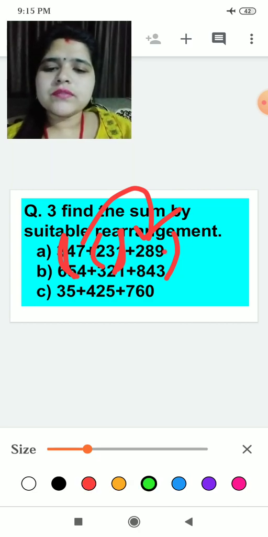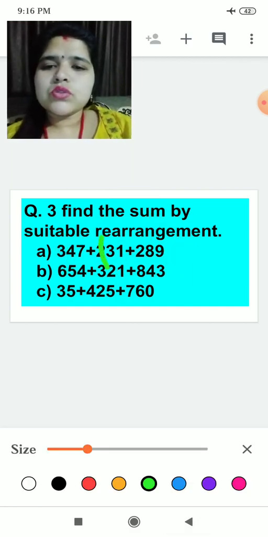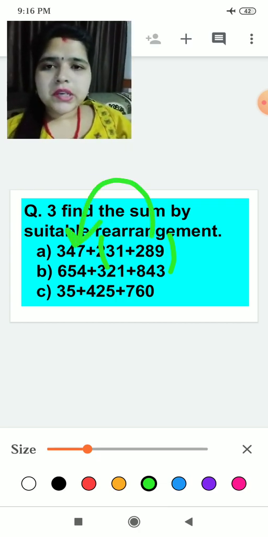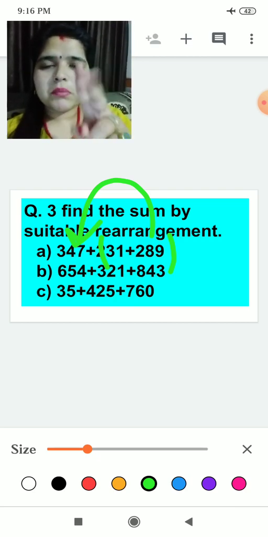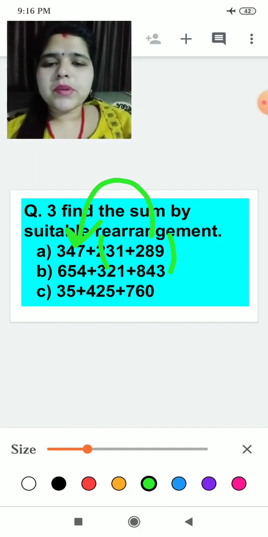If you are taking this 2 as a bracket, then whatever answer will come, you have to add with this number. Arrangement means you have to put the bracket on any two numbers. Take any two numbers, put a bracket, and whatever answer will come, you add with the remaining number.